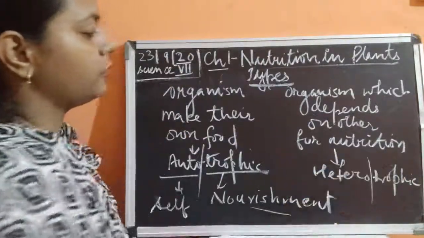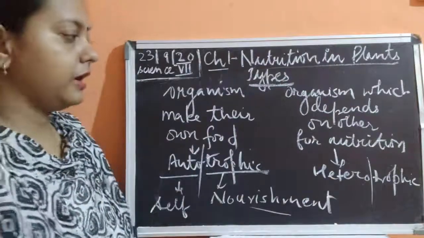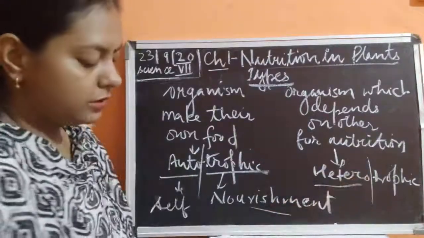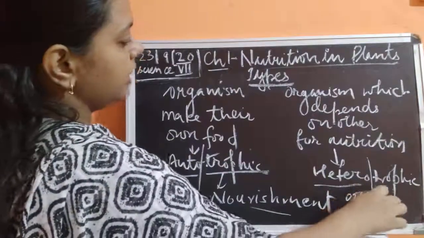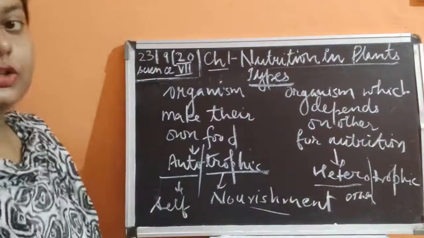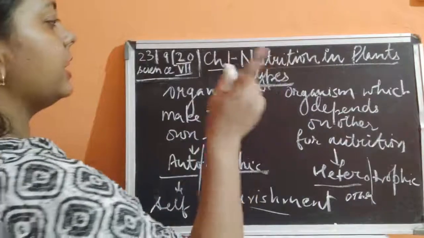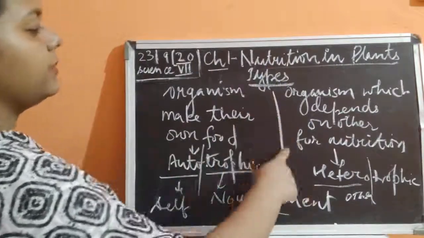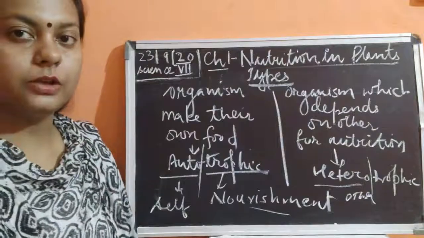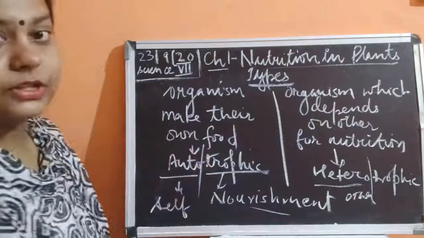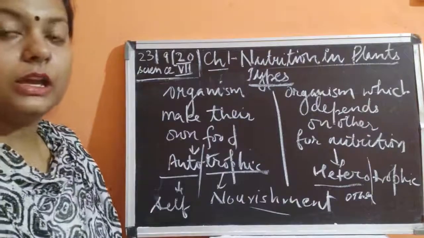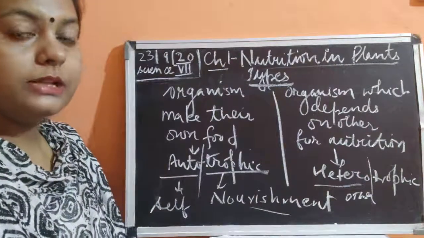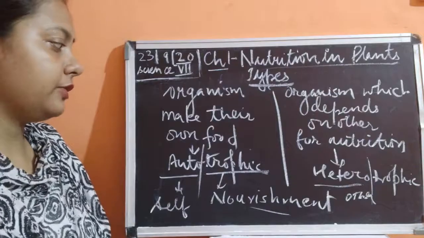Again, the word is made up of two words, hetero and trophic. Hetero means other, and trophic means nourishment. So animals, the organisms which depend on other organisms for their food, for gaining nutrition, follow the heterotrophic mode of nutrition. Please understand the meaning of the words autotrophic and heterotrophic.